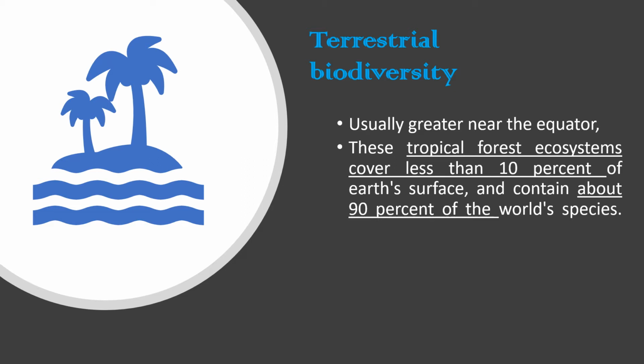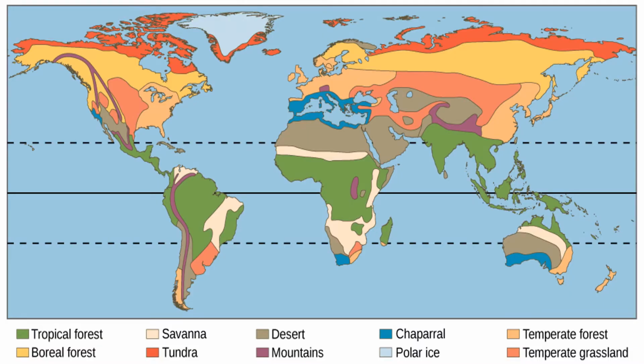And in this terrestrial biodiversity and ecosystem, when we look at the percentage of the world's land area distribution, only 10% of the world's total space is in this terrestrial biodiversity. But more than 90% of the world's species reside there. We can see that more than 90% of the world's life is in this terrestrial biodiversity, which is near the equator. So you can see north of the equator and south of the equator.